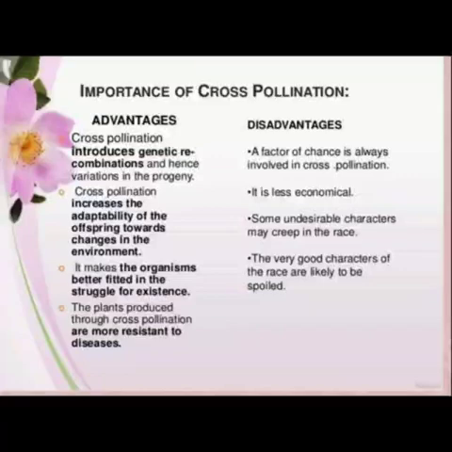Cross-pollination increases the adaptability of the offspring towards changes in the environment. It makes the organism better fitted in the struggle for existence. The plants produced through cross-pollination are more resistant to diseases. So these are the advantages. Now the disadvantages are: a factor of chance is always involved in cross-pollination. It is less economical. Some undesirable characters may creep into the race. The very good characters of the race are likely to be spoiled.